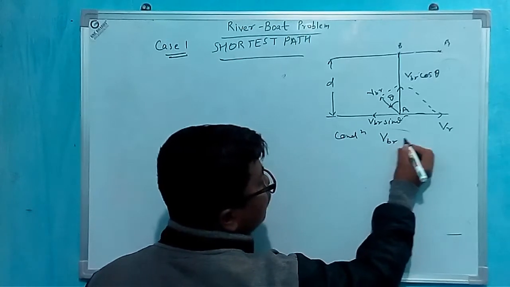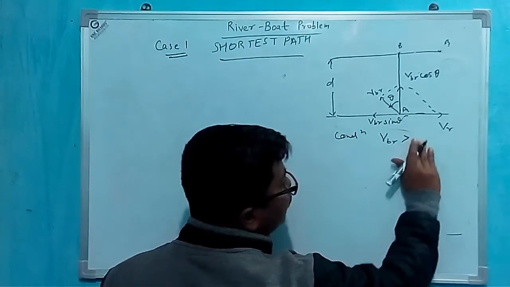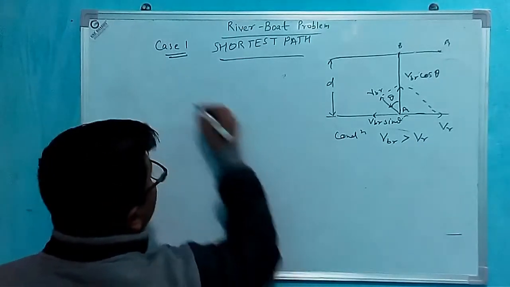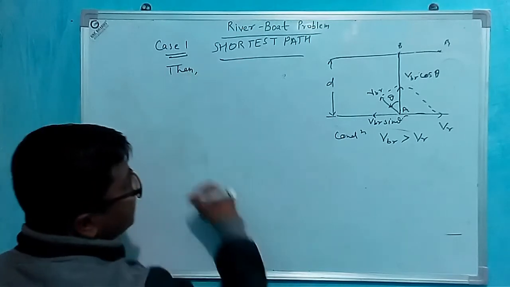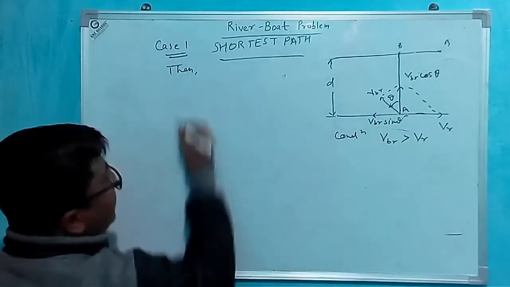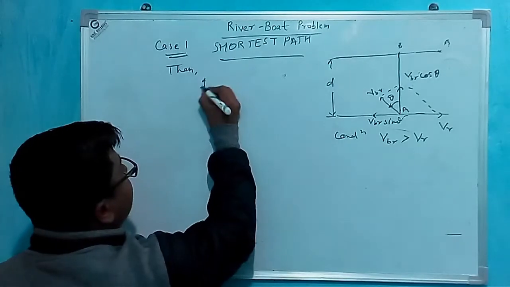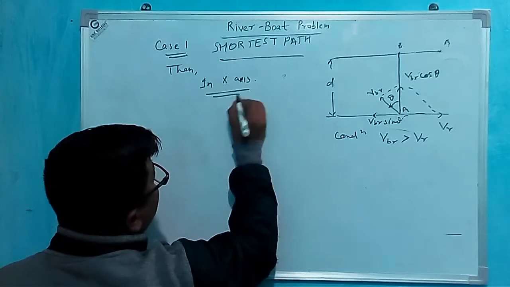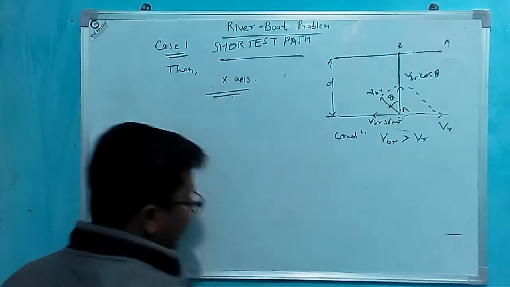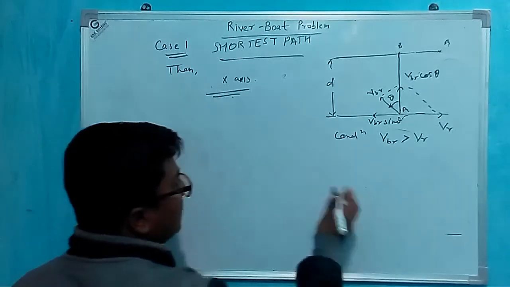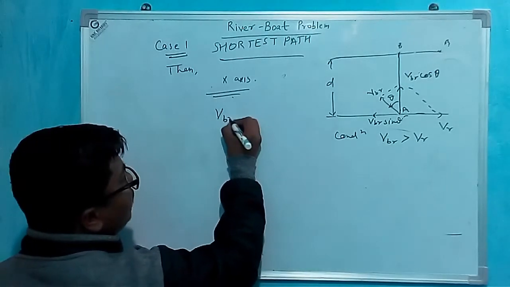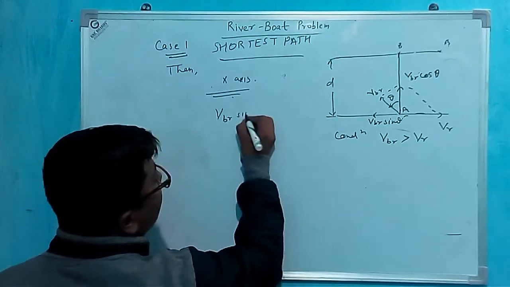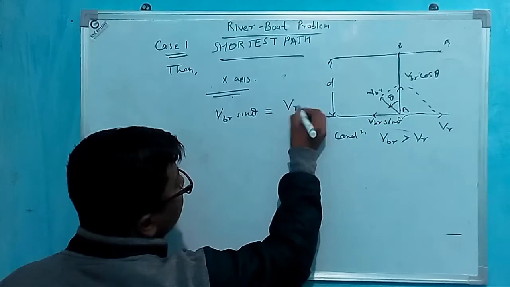Velocity of boat with respect to river should be greater than velocity of river. Okay, then what will happen? If we write equation in x direction, on the x-axis, then we clearly see that velocity of boat with respect to river times sin theta, VBR sin theta, will be equal to velocity of river.